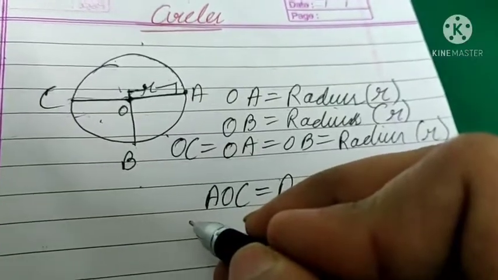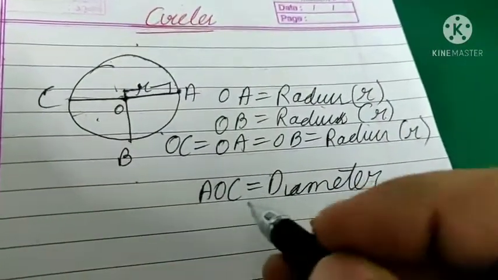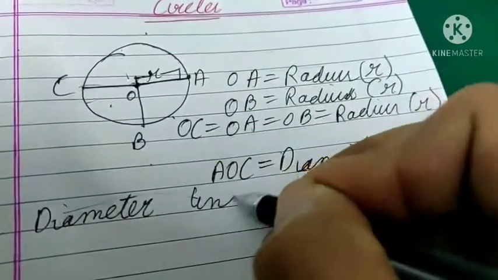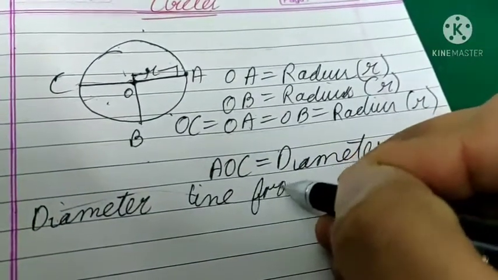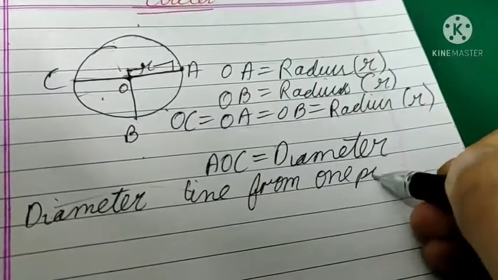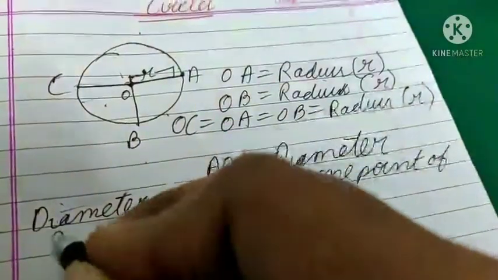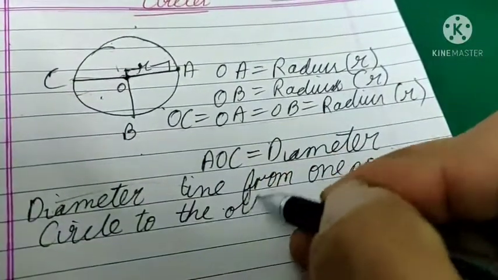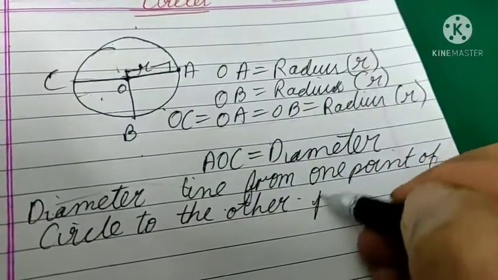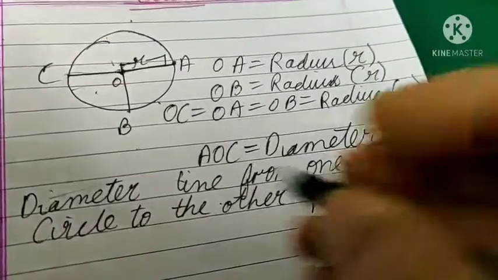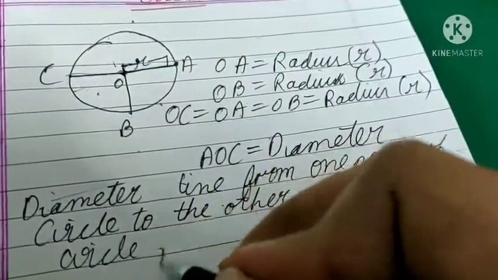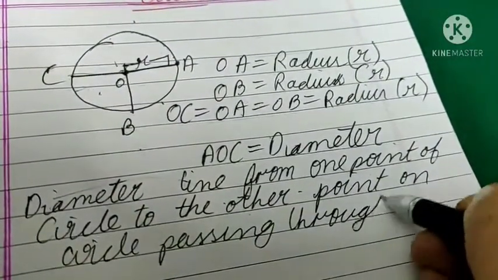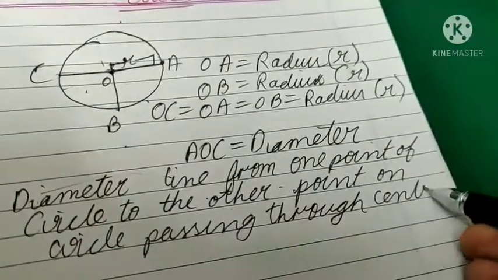It means this is a diameter, and diameter is a line from one point of circle to the other point on circle passing through center.